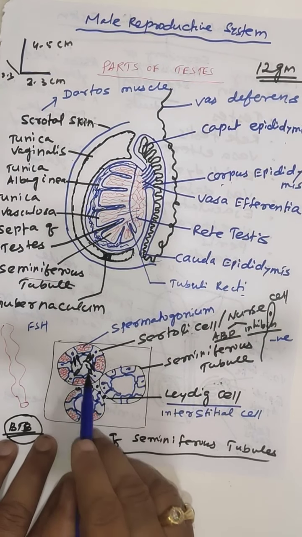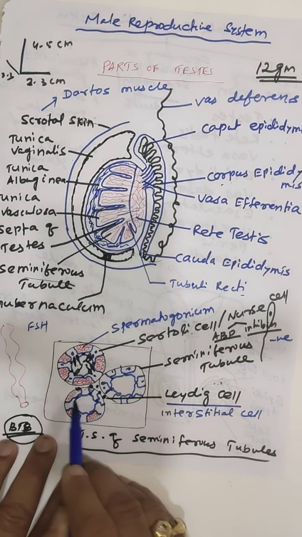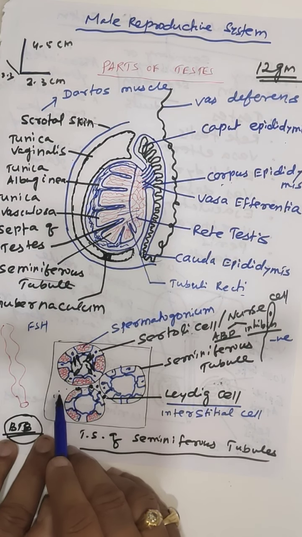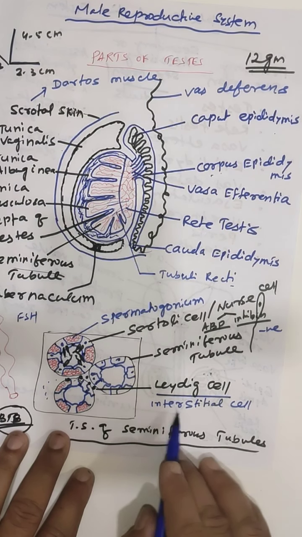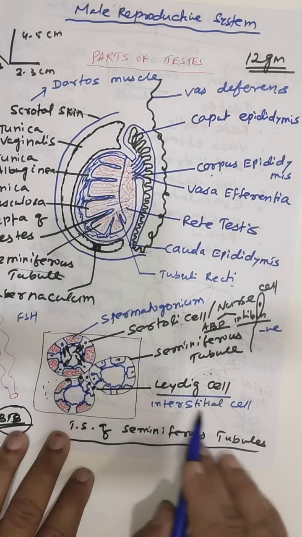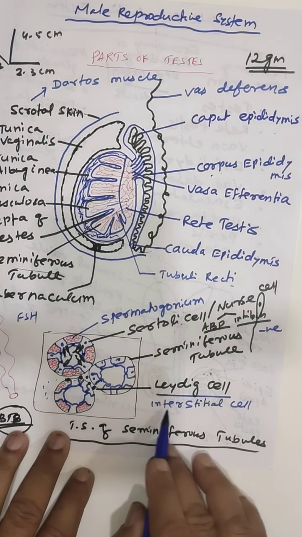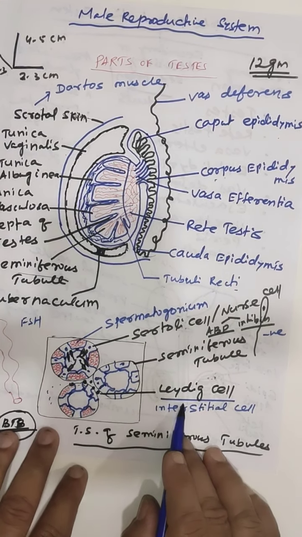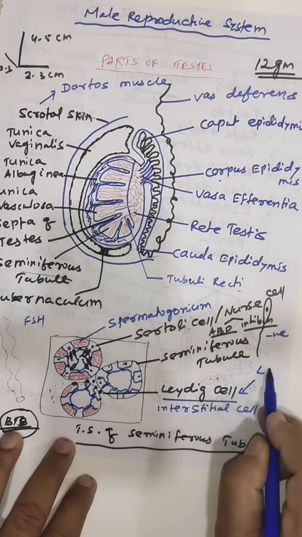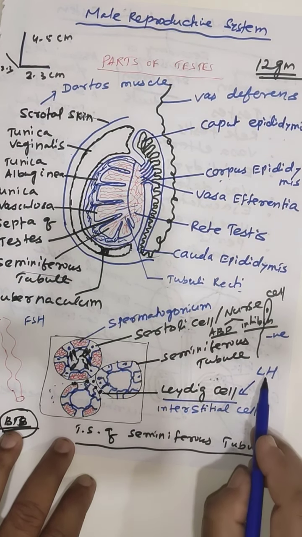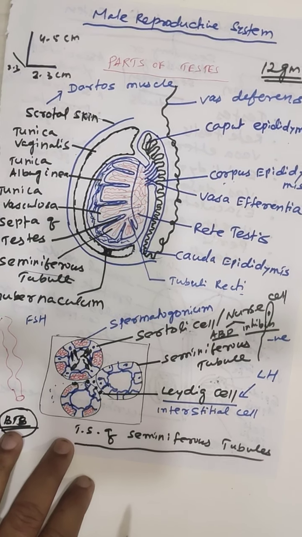In between the seminiferous tubules, connective tissue is present. The connective tissue contains special cells called the Leydig cells or interstitial cells. The Leydig cells produce hormones by the influence of LH of the anterior pituitary.